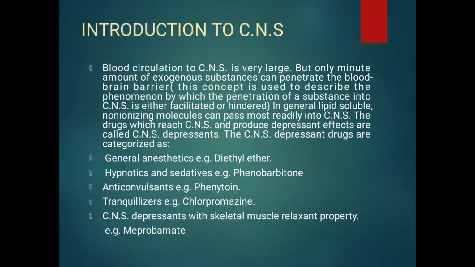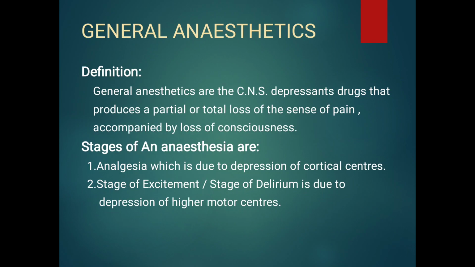The drugs which reach the central nervous system and produce a depressant effect are called central nervous system depressants. These drugs are categorized as: first, general anesthetic, example diethyl ether; second, hypnotic and sedative, example phenobarbital; third, anticonvulsant, example phenytoin; fourth, tranquilizer, example chlorpromazine; and fifth, central nervous system depressant with skeletal muscle relaxant property, example meprobamate.